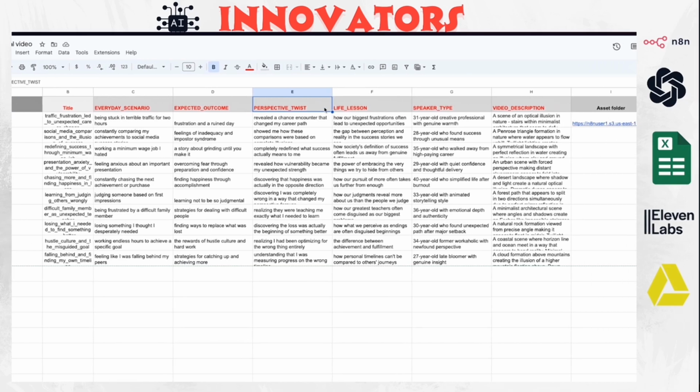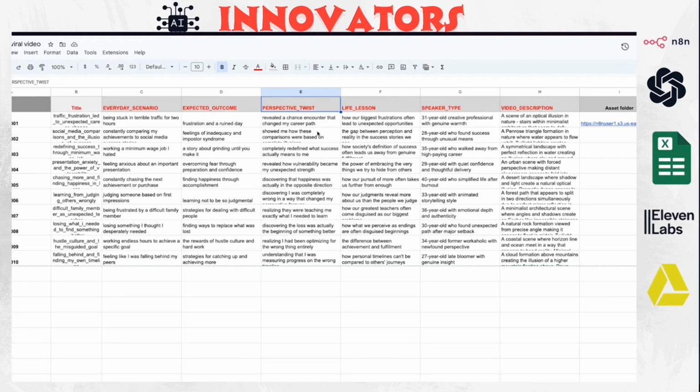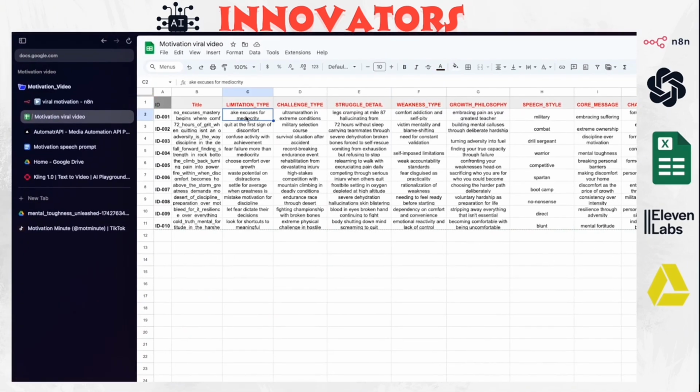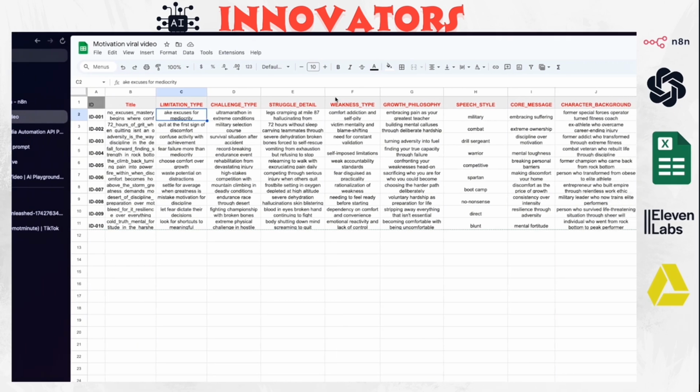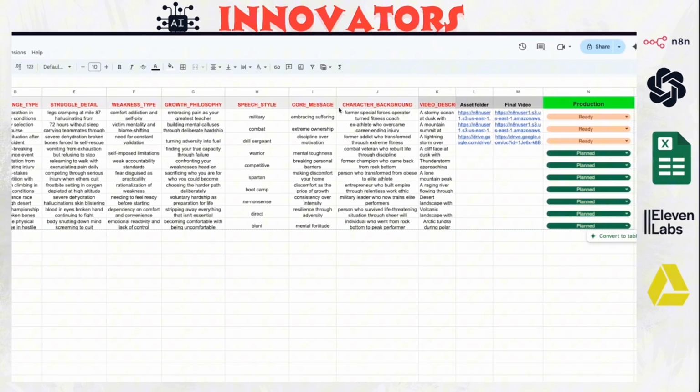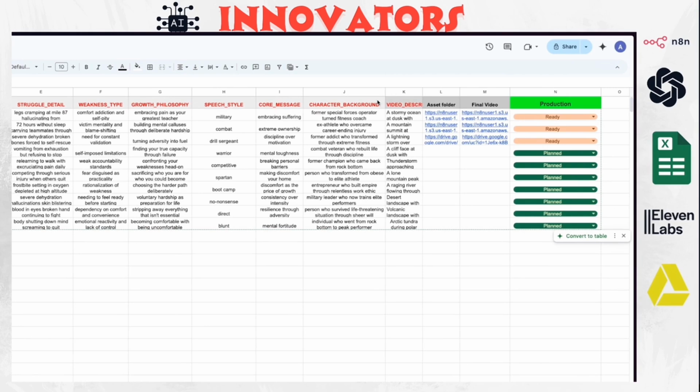So you'll see this change between every single character because we need to build a story based on the characters. So for the mental coach, we have the limitation type. For example, what kind of limitations this coach has, or you want to tell the user, the challenge type, what kind of challenge, and so on for the struggle, the weakness, the growth, the speech style, the core message, the character background, and the video descriptions.